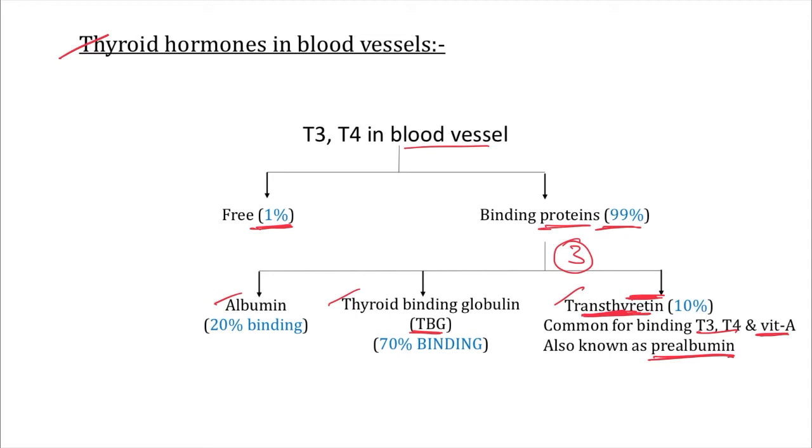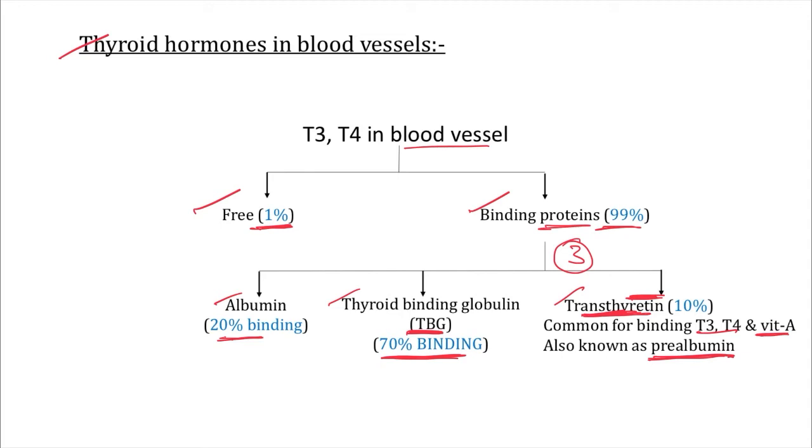Now your examiner can ask, out of these 3, which one is most important for thyroid hormone? The answer is TBG, thyroid binding globulin. Why, sir? Because TBG has the highest affinity for thyroid hormone, 70% binding affinity. Then albumin 20% and transthyretin 10%. So the thyroid hormone in blood is 1% in free form and 99% in bound form. There are 3 proteins available to bind with the thyroid hormone, known as binding proteins.